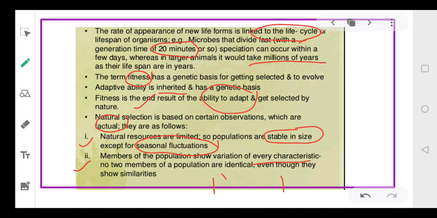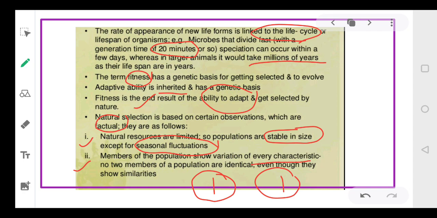So the variation which is present in the first individual will be quite different from the characteristics present in the second individual. किसी भी दो individuals में no two individuals will have same variations. Variations in each individual will be different, and thus their ability to adapt will also be different.